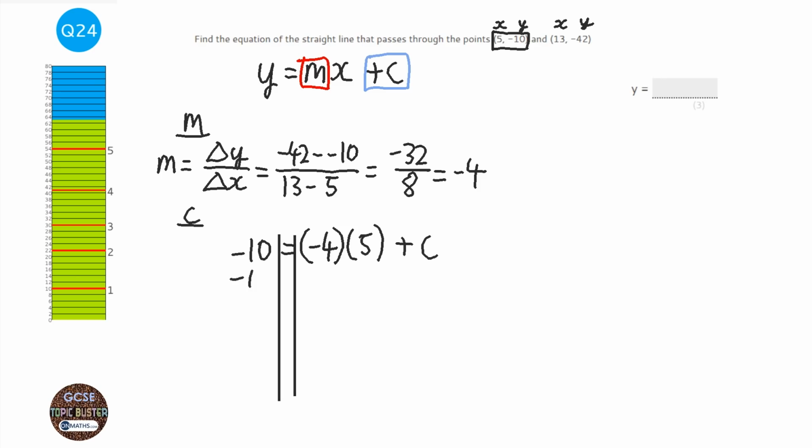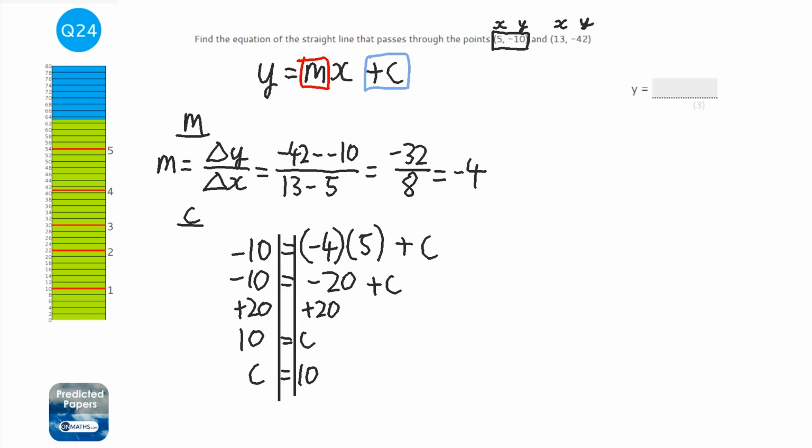So minus 10 equals minus 4 times 5, which is minus 20, plus c, and we're going to add 20 to both sides. So that's going to be 10 equals c, or c equals 10, same thing. So we've worked out what c is, so we can actually write the equation of the line now. It's minus 4x plus 10, which is plus 10 because c is positive. If c was negative, it would be take away the value.